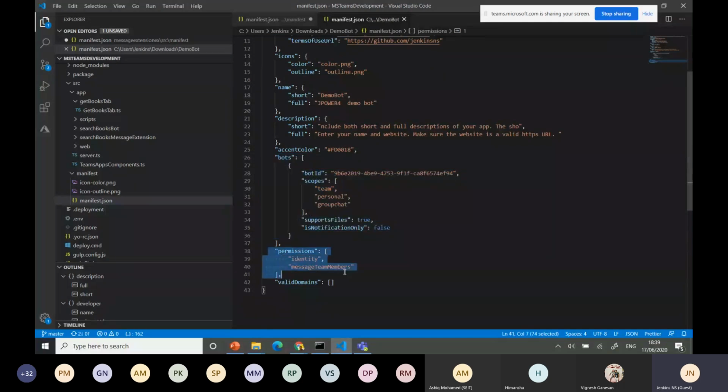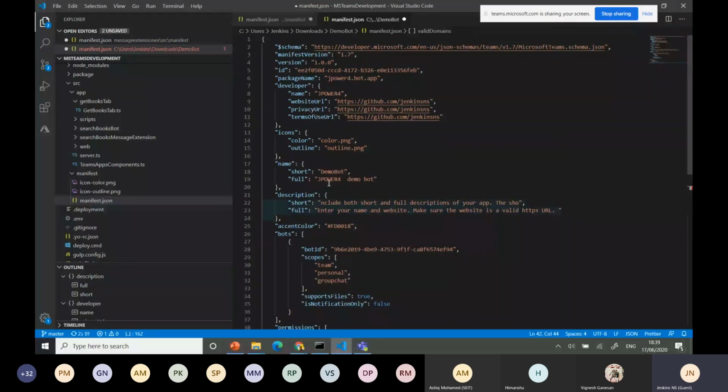And you have the permissions you want to set, or valid domains. What scenario will it go to when you are using different third-party domains like that? For example, you want to use Azure also. You can use it, Azure websites like that. You can say .net. You can provide it with double quotes, then it will support it with a comma separator. It's an array like that. However many you want, you can manage multiple domains like that. You have all the permissions, apps, IDs, everything we can get.